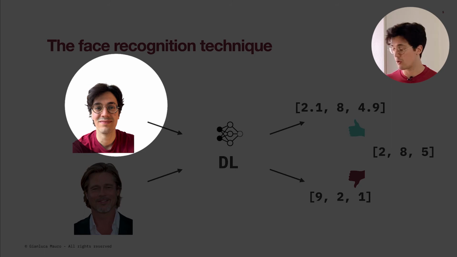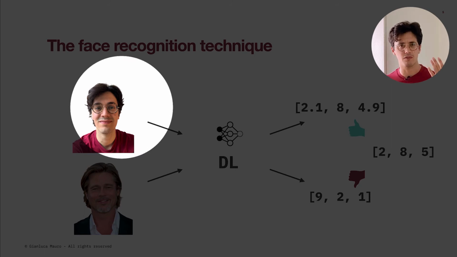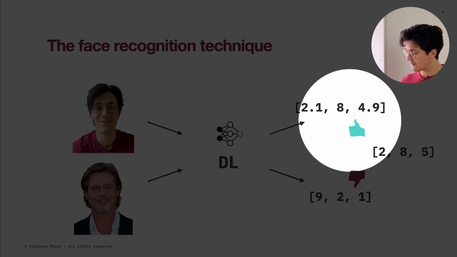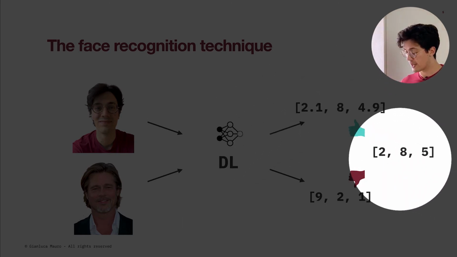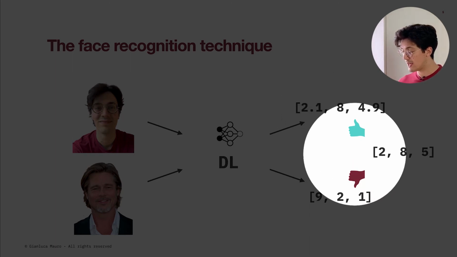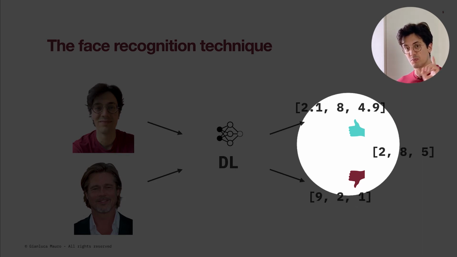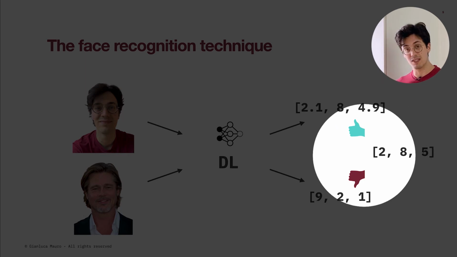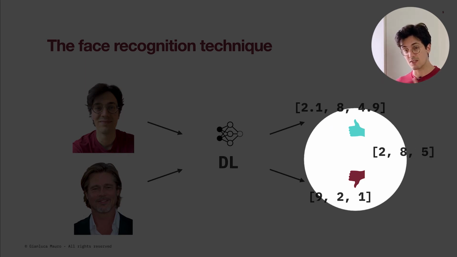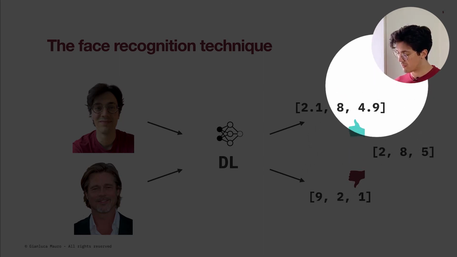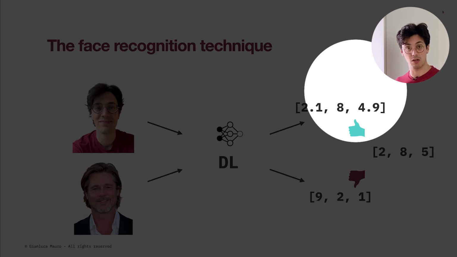that you're trying to unlock the phone with, maybe wearing a different t-shirt, maybe with a different hairstyle, and it's still transforming it into a bunch of numbers that can then be compared to the original numbers. If the two numbers are similar, you see 2.1 is similar to 2, it means that this new person has a very similar nose to the person that set up Face ID. Number 8, here we have 8, which means that the shape of the lips is very similar to the person that set up Face ID in the beginning. 4.9, similar to 5, it means that the eyes are similar.